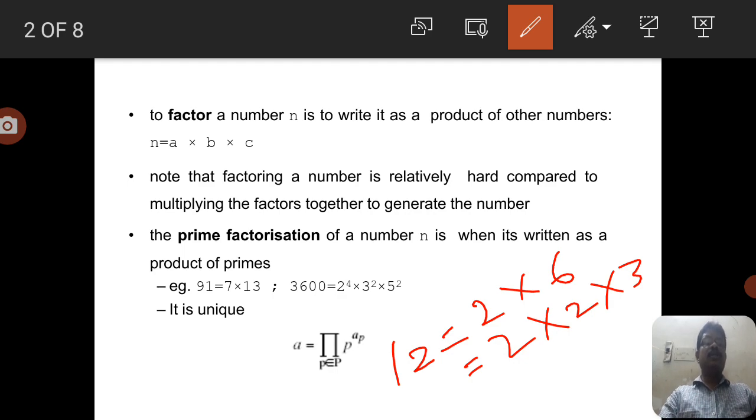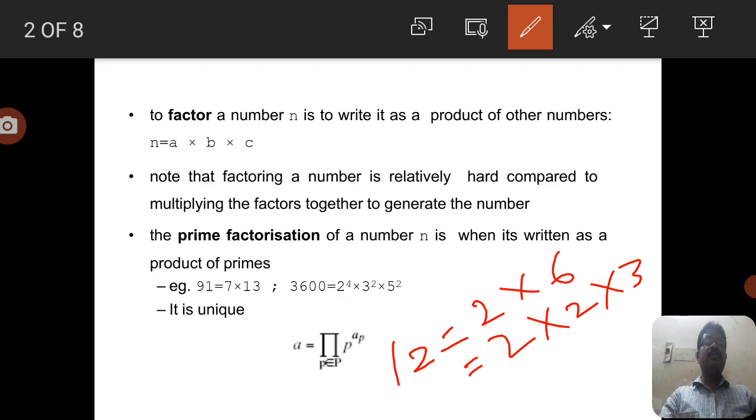Factoring a number is relatively hard compared to multiplying the factors together to generate the number. The prime factorization of a number is when it is written as a product of prime numbers.